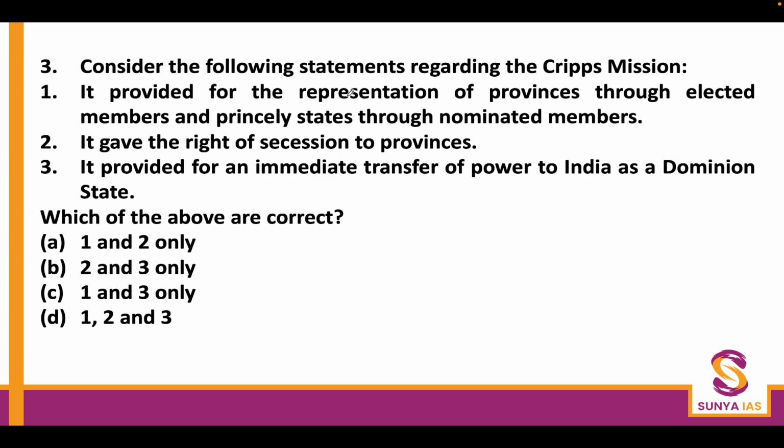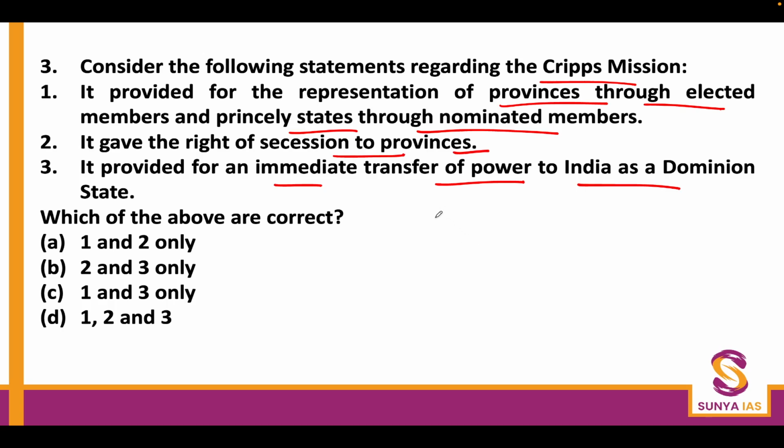Question number 3, consider the following statements regarding the Cripps Mission. It provided for the representation of provinces through elected members and princely states through nominated members. It gave the right of secession to provinces. It provided for an immediate transfer of power to India as a dominion state.